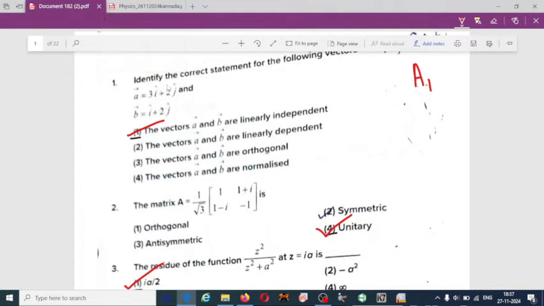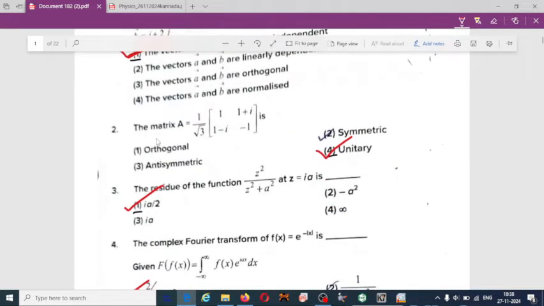The first question: identify the correct statement for the following vector. As I have said, for this question, vectors A and B are linearly independent once you solve, so option 1 is correct. For the second question, the matrix, if you simplify, you will get that it is a unitary matrix.